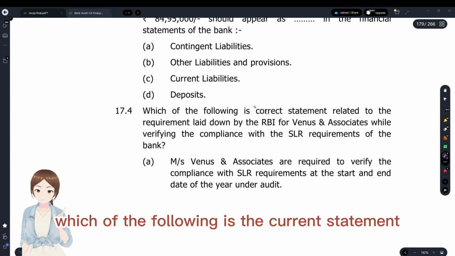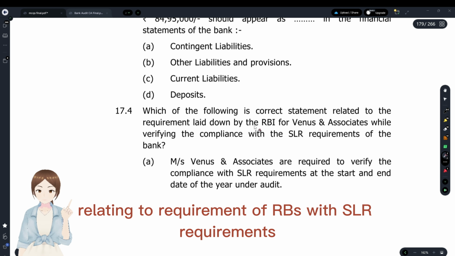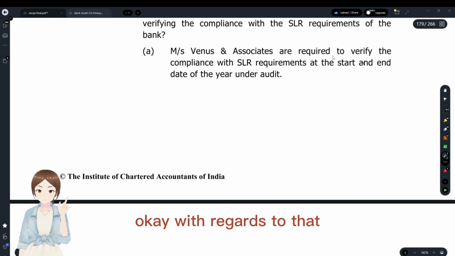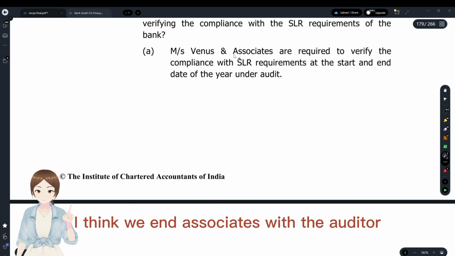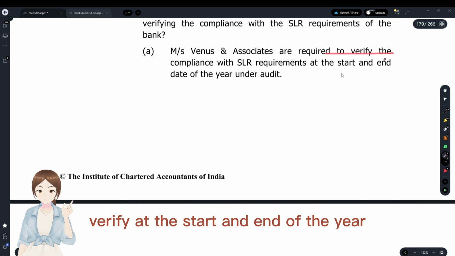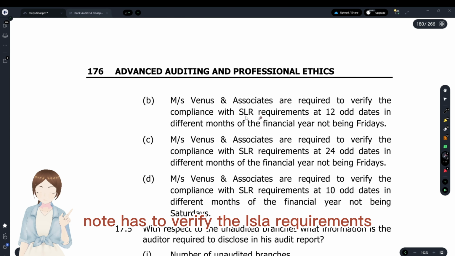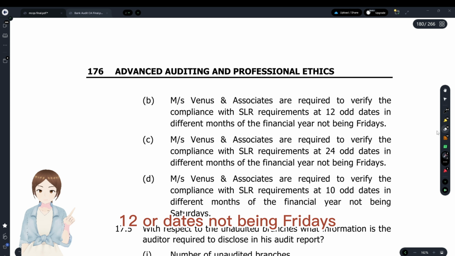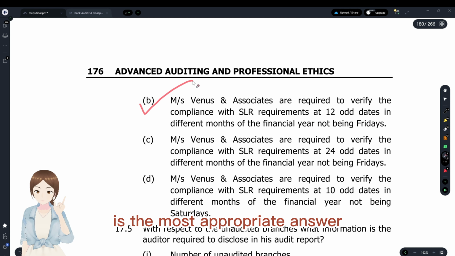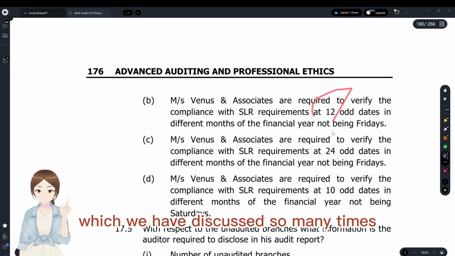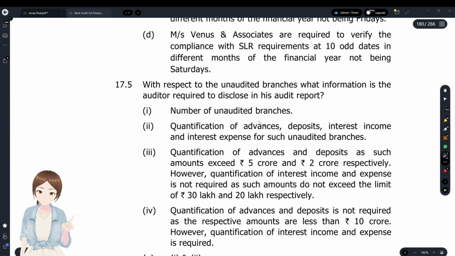Which of the following is a correct statement relating to requirement of RBI with SLR requirements? Okay. With regards to that, he has to verify, the auditor. I think V and Associates is the auditor. Verify at the start and end of the year? No, he has to verify the SLR requirements. 12 odd dates not being Fridays. This is the most appropriate answer, which we have discussed so many times.